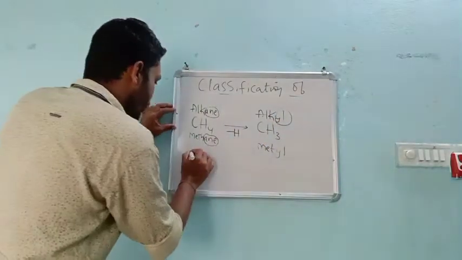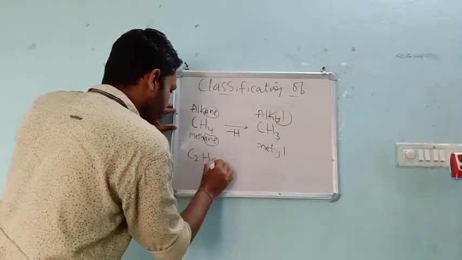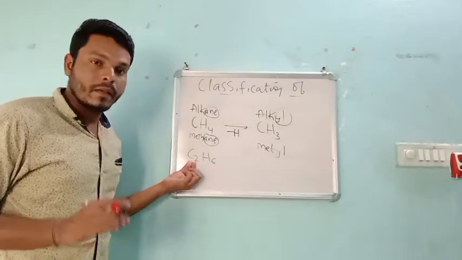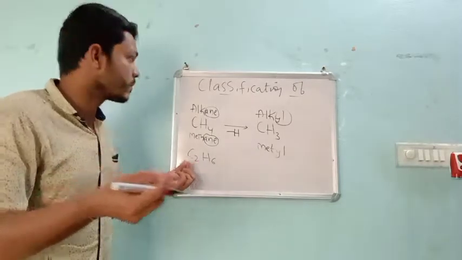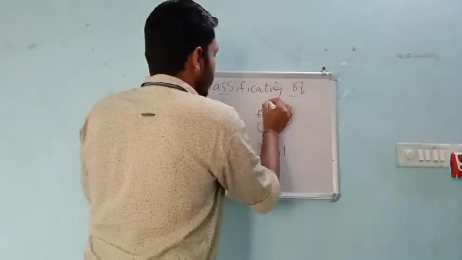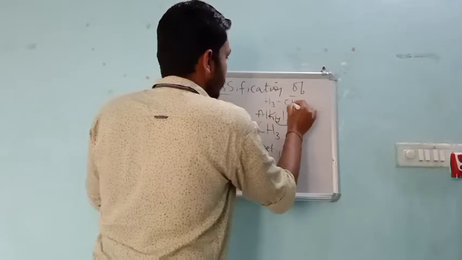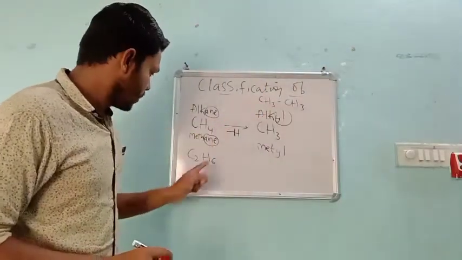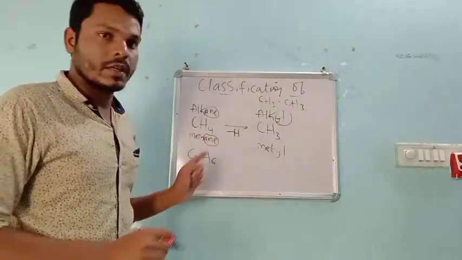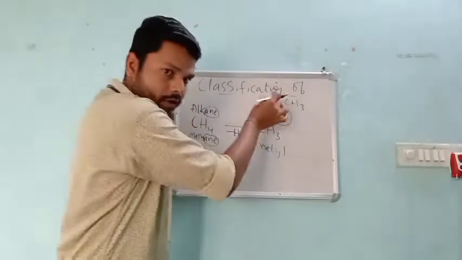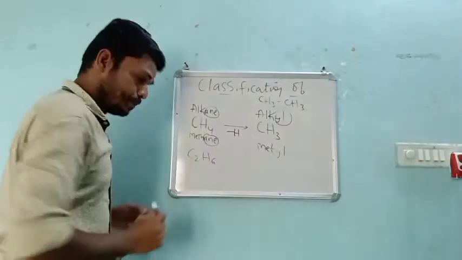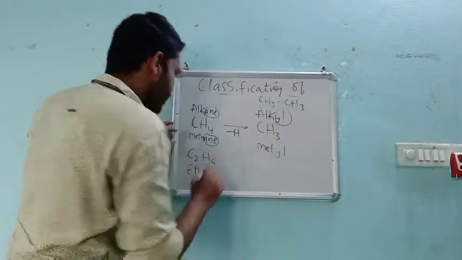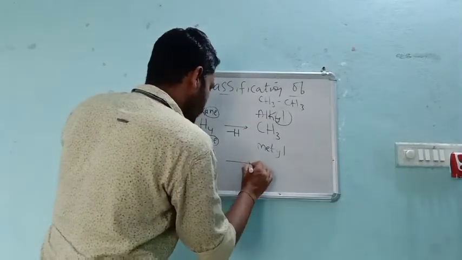See, I will show one more. C2H6. There are two C. That means what is the name? Ethane, right? So like this, CH3, CH3, right? Like this, C2H6, 3 plus 3, 6. That means ethane. There is a single bond in between. So that's why directly we can call it ethane. So now ethane, again, the same process you take.